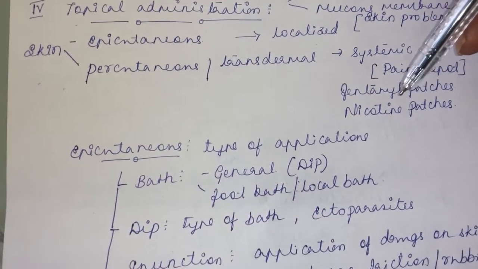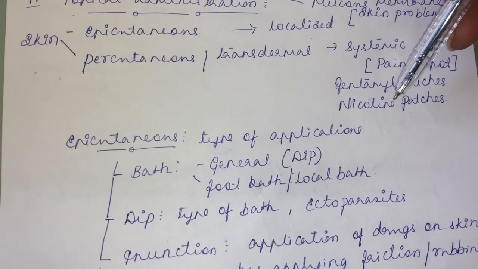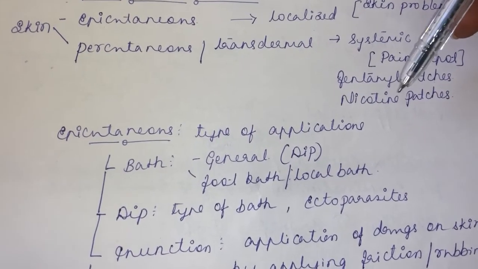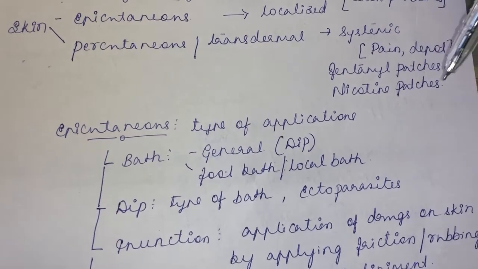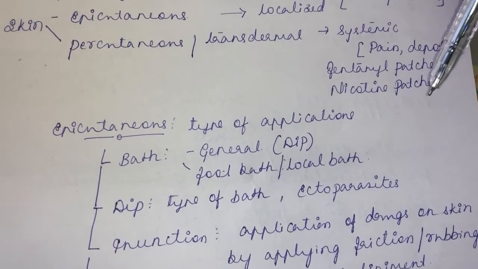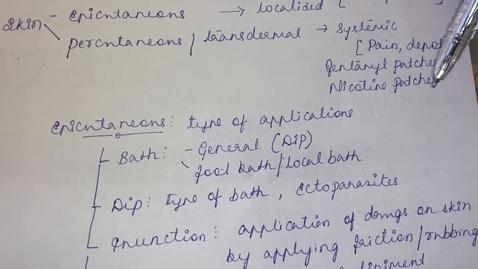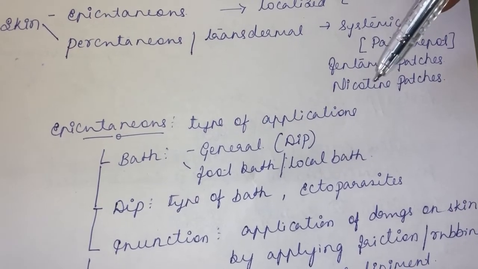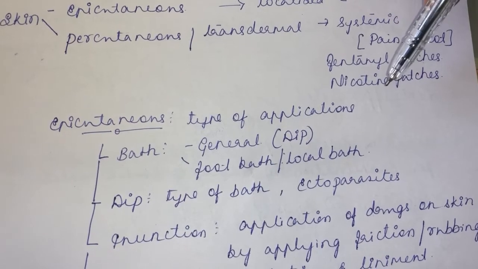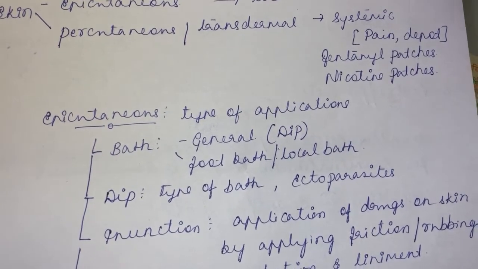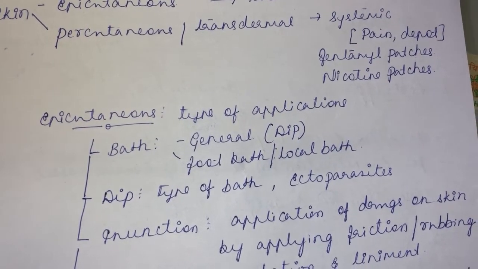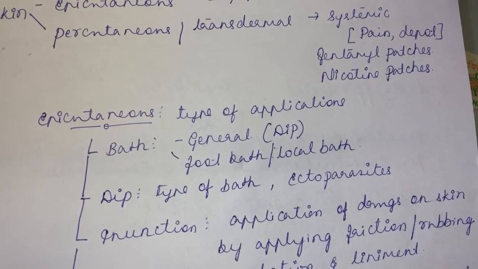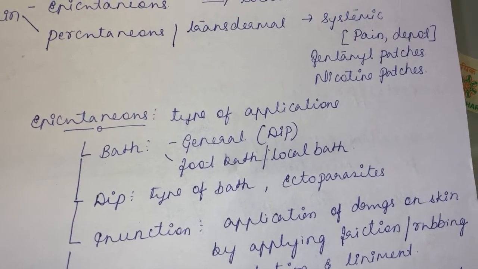Another patch very commonly used is the nicotine patch. For nicotine withdrawal, for chain smokers, what is the antidote? If you want to withdraw a patient from smoking, the antidote for nicotine addiction is nicotine itself. What is the basis of using nicotine for nicotine withdrawal? In nicotine addiction, the patient has a craving for nicotine.